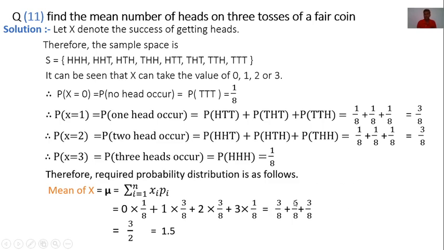And solving this, 0 into 1 by 8 is 0, 1 into 3 by 8 is 3 by 8, 2 into 3 by 8 is 6 by 8, and 3 into 1 by 8 is 3 by 8. Now, the denominator is the same, so taking the addition of the numerators: 3 plus 6 plus 3 means 12, so 12 by 8. Here 4 is a common factor, 4 gets cancelled, then we get 3 by 2. Now this is in fraction form. Converting to decimal, the answer is 1.5. Therefore, the required answer is that the mean of X is 1.5.